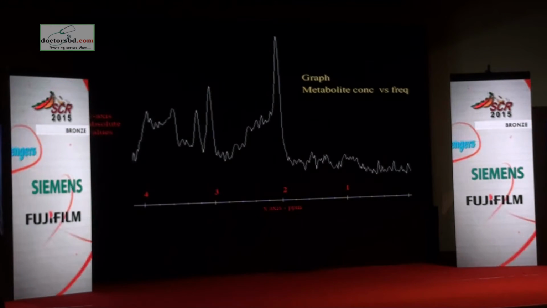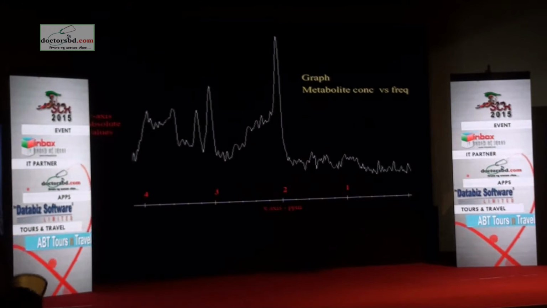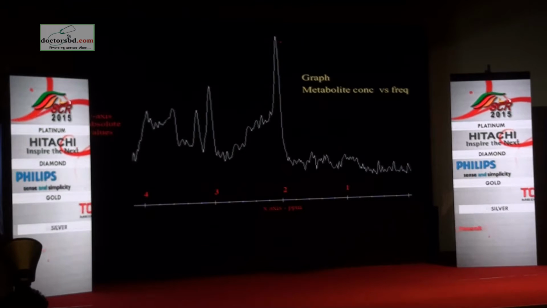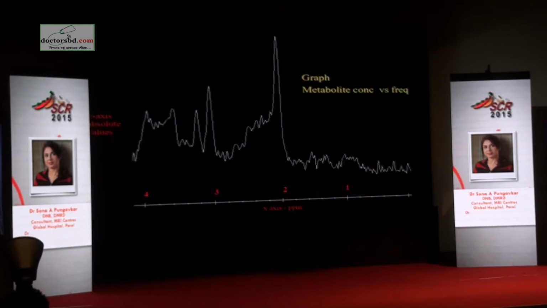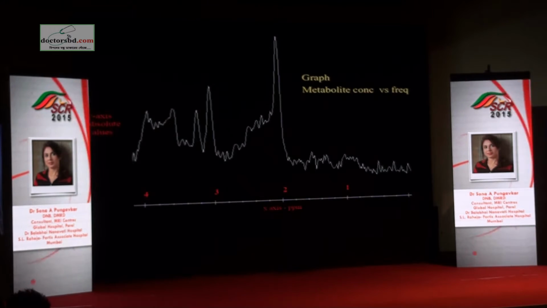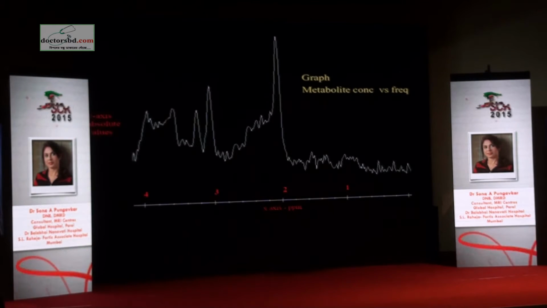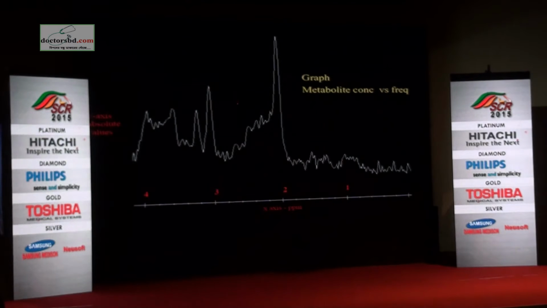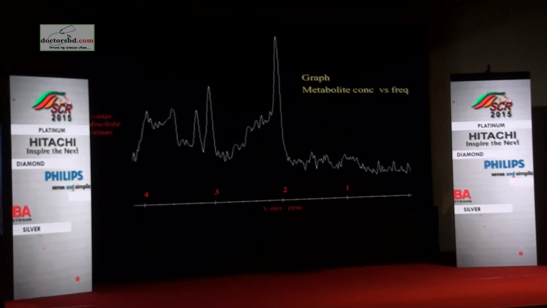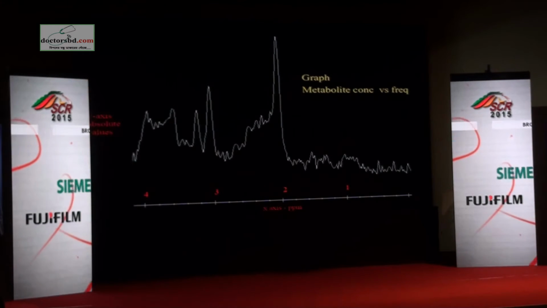This is how a spectrum looks. For easy reading and easy pattern formation, you should start looking at the spectrum from right to left. There should be a gentle slope of all the peaks, with the tallest peak at 2.0 parts per million. There should be no tall peak here. These small humps which you see normally, particularly in adults, are macromolecules. That means they are substances like DNA, RNA, which you do not actually resolve separately, but they are seen as noise or artifacts. Then the next small peaks that you have include the second and third peak of NAA because they resonate at different points in the spectrum.